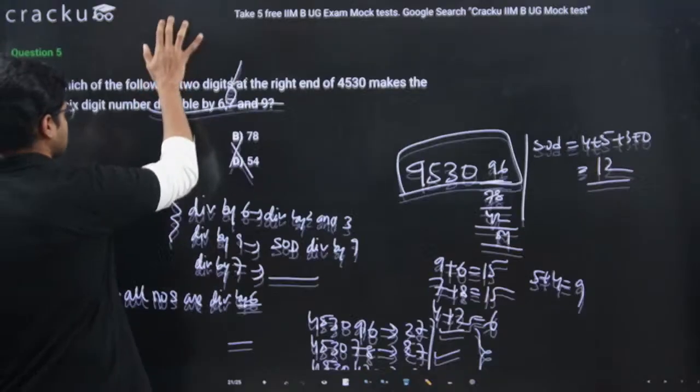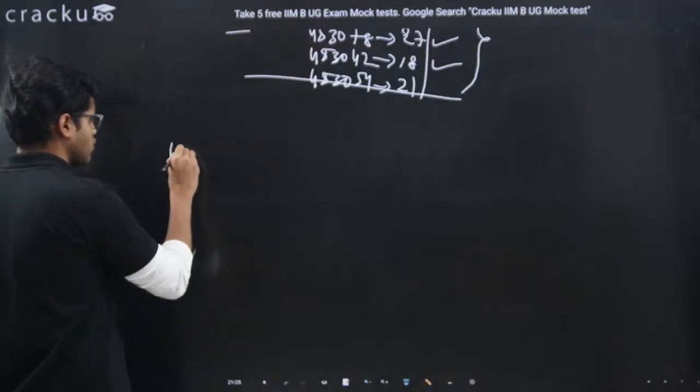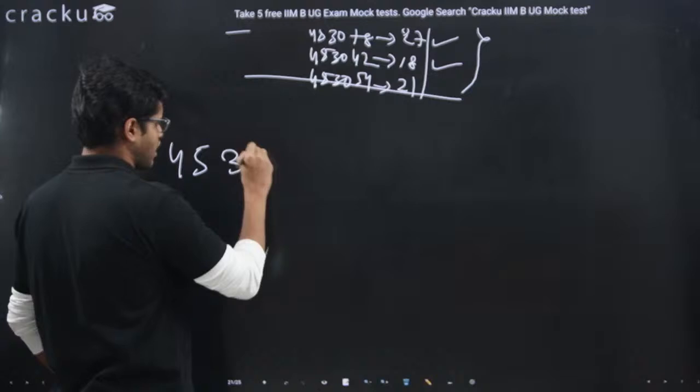Now the divisibility test of 7, let's understand this, guys. The divisibility test of 7 goes like this: 453096.